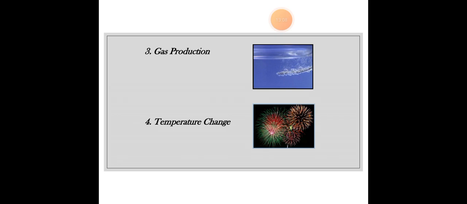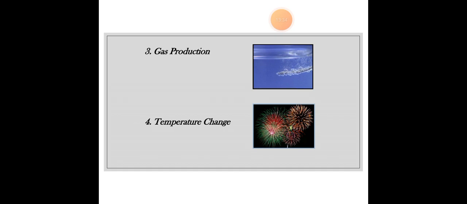Okay. Then gas production. Whenever any gas is produced, you should know that it's resulting in a chemical change. Now how? The question arises, how? Basically, the production of gas is generally a strong indicator of a chemical change.